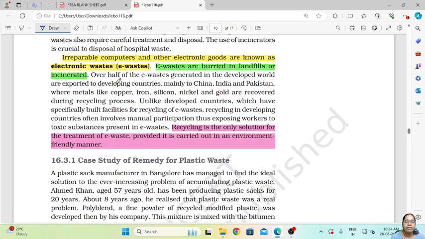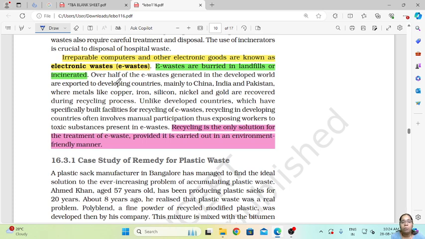Then comes the e-waste, that is the electronic waste. So irreparable computers and other electronic goods are known as electronic waste or e-waste. E-waste is burned in landfills or incinerated. So it is very toxic to the environment, because these electronic gadgets are made up of very toxic metals.